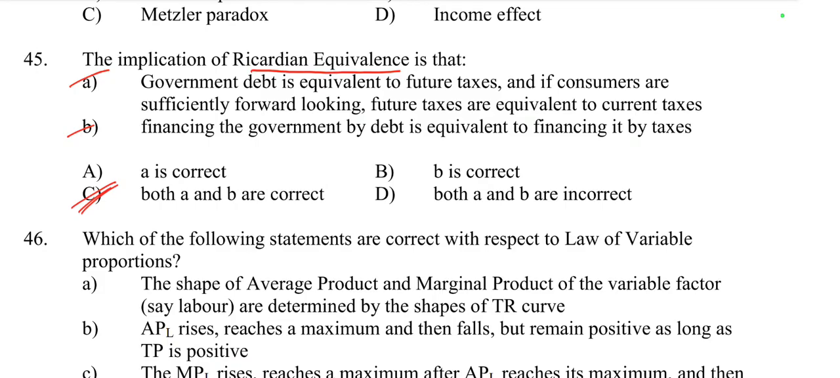Ricardian equivalence is an economic theory suggesting that consumers are forward looking and fully anticipate the future taxes that will be required to pay off government debt.